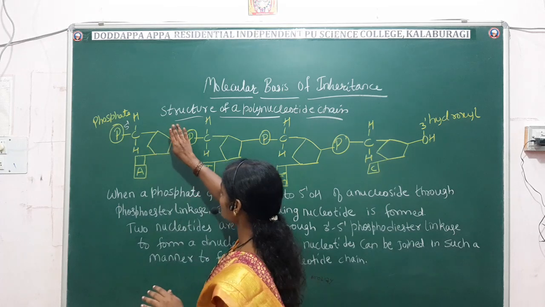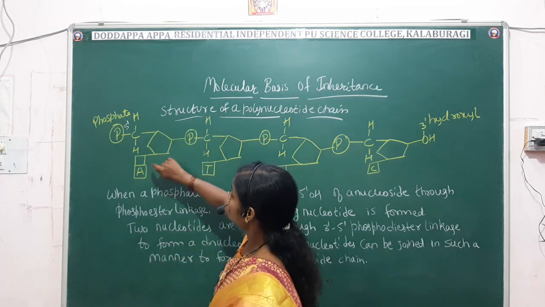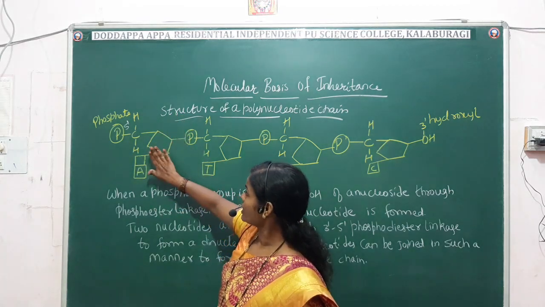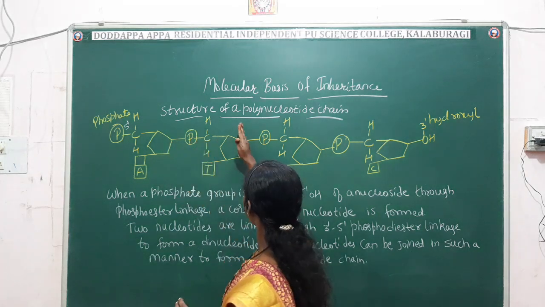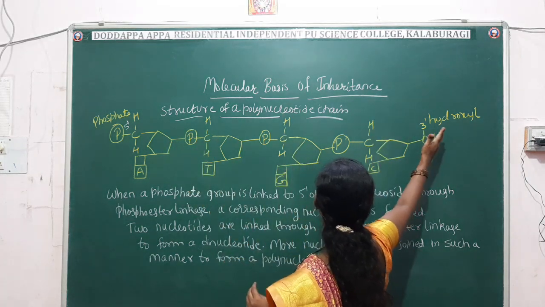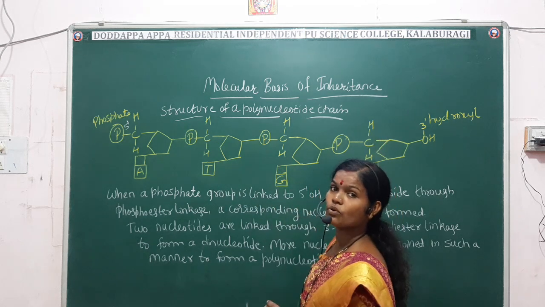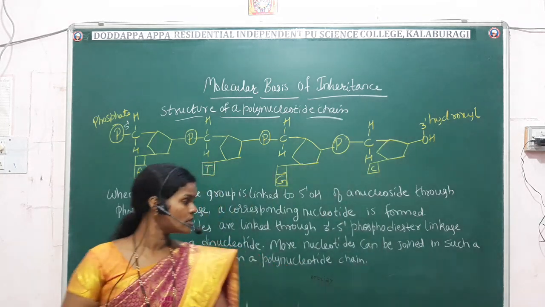See here, pentose sugar and this is the nitrogen base and phosphate group. It is making one nucleotide. So these nucleotides are linked by phosphoester bonds.